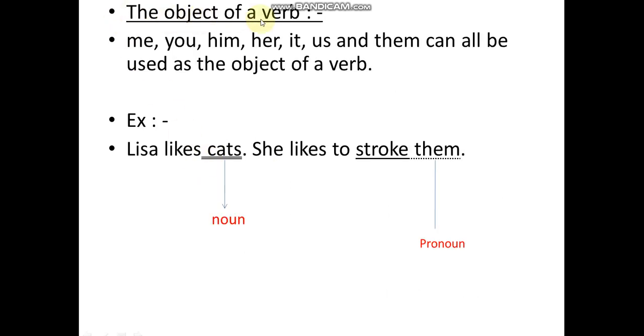Now, the object of a verb: me, you, him, her, it, us, and them can all be used as the object of a verb. Now, what is object? The object is having something done to it. Or objects are the opposite. Instead of doing something, they are acted upon.